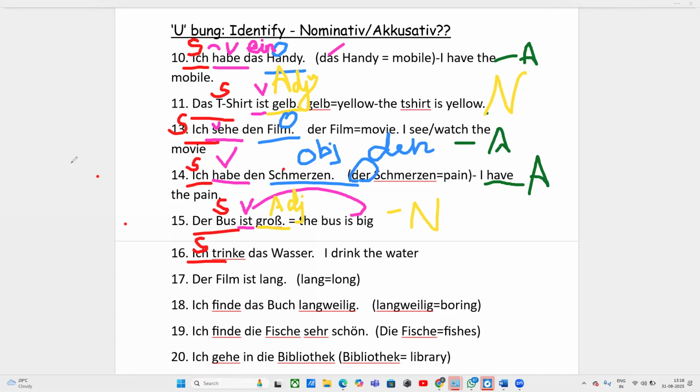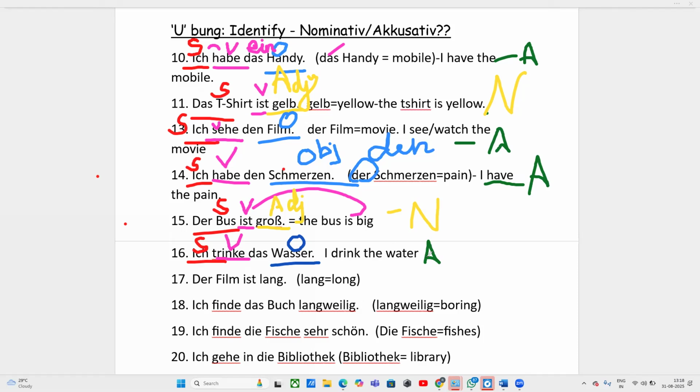And water will become your object. What is the verb in this? Trinken. I have covered the verbs also in the previous lesson plans. Please watch them if you don't remember the verbs. So finally, we have two things in this sentence. So this is also an accusative sentence.